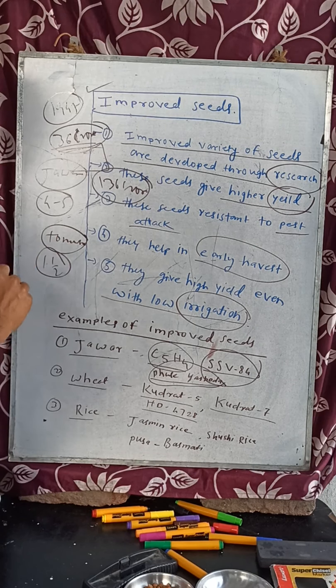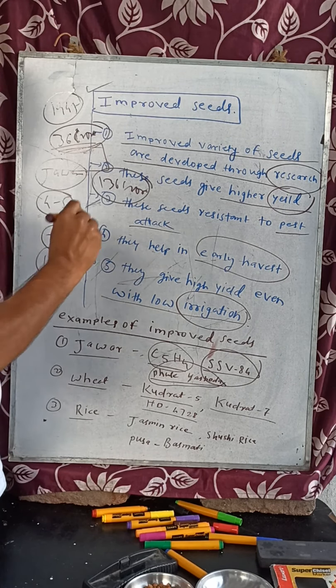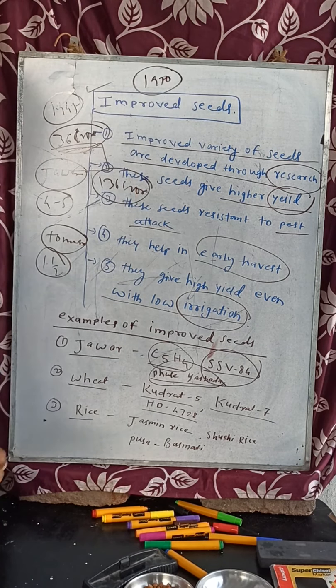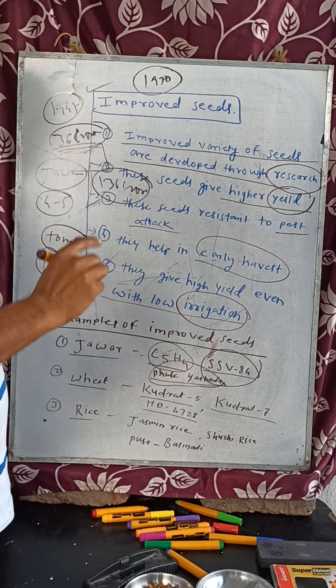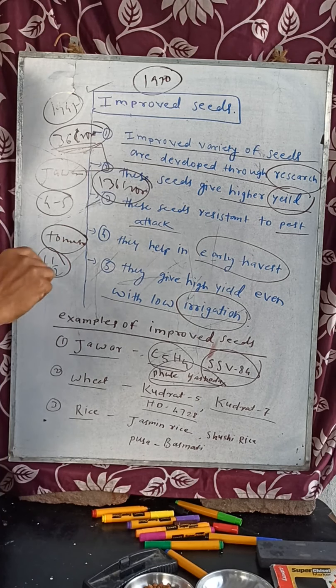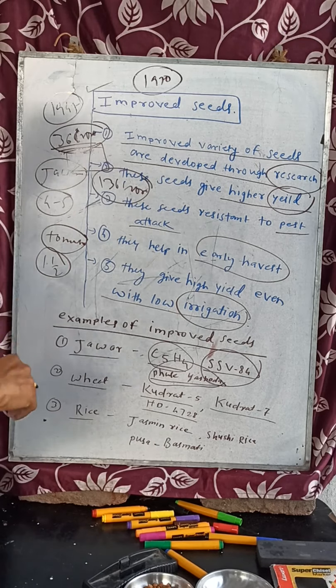Now you understood that the Green Revolution comes then. The Green Revolution came in 1970. Dr. Swaminathan was the main person to bring the Green Revolution. Now let's see all these points. Now you have to write it. So we will see the next topic.